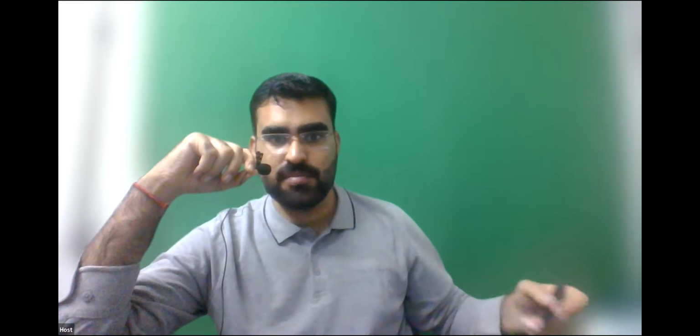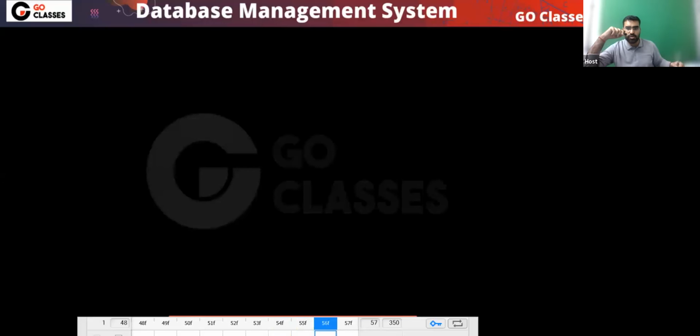But there is no non-trivial FD in the joined table. So FD did not create this. Yes or no? What will FD say? FD will say, I did not do it. This redundancy I did not create. But there is redundancy. Are you getting my point? There is no non-trivial FD, so FD did not create the redundancy, but there is redundancy. So who created this redundancy? That is what we need to see.